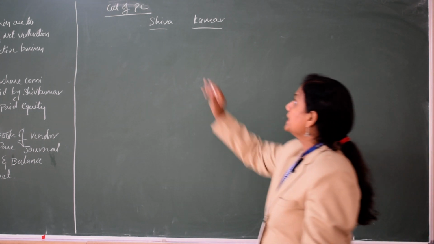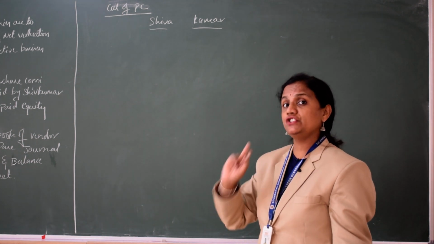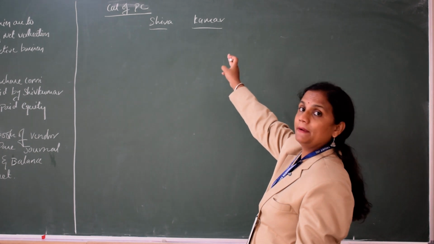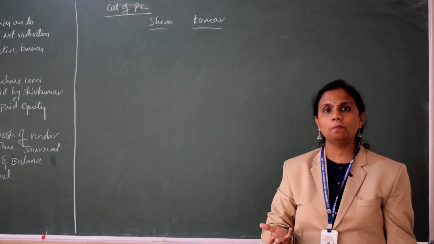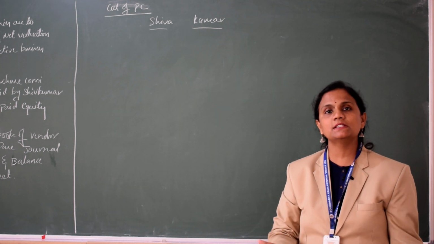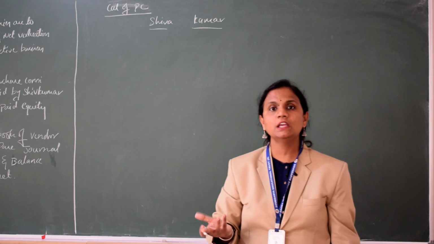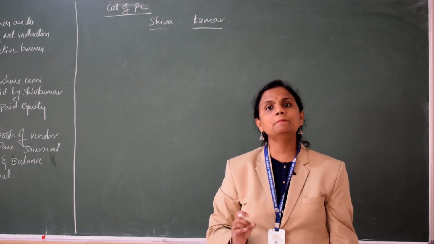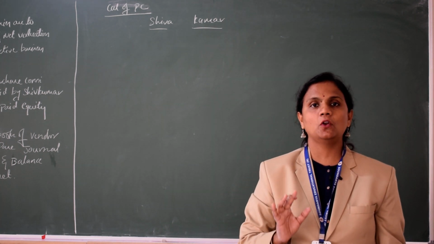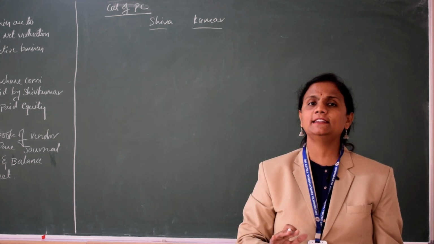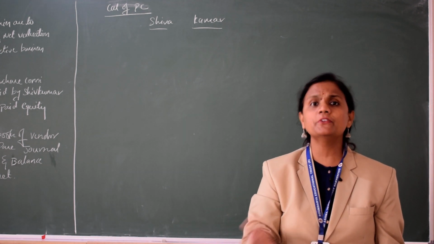So now, calculation of PC. PC is given by Shiv Kumar to Shiva and Kumar, so I have written Shiva and Kumar separately. Which method do we have to opt for? Here he says the entire PC is given in the form of equity shares. Do we know how much PC is? We don't know. For that purpose, we should follow the net asset method, calculate the purchase consideration first, and then discharge it in the form of equity shares.